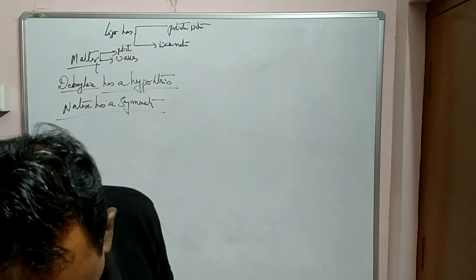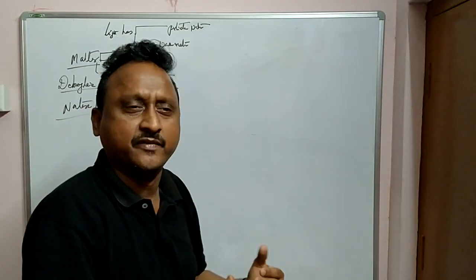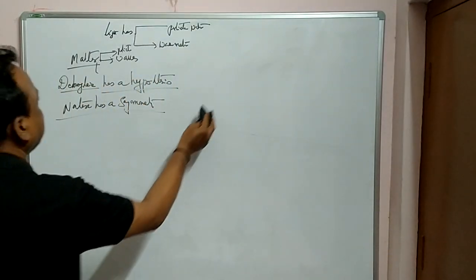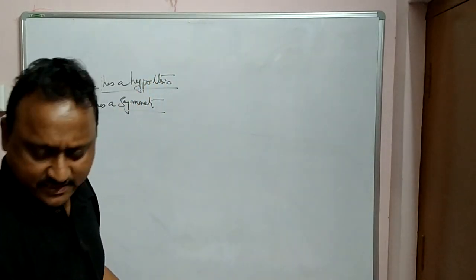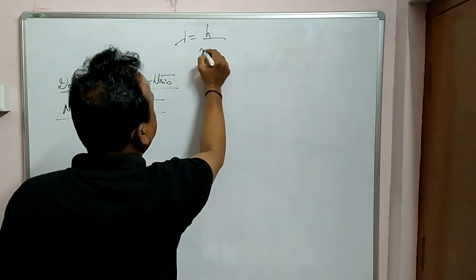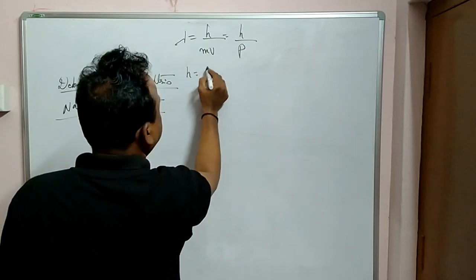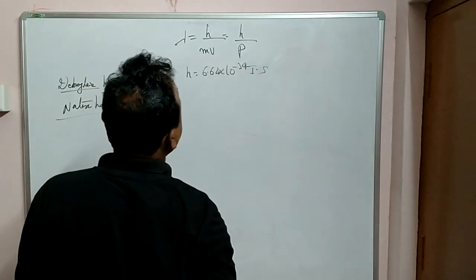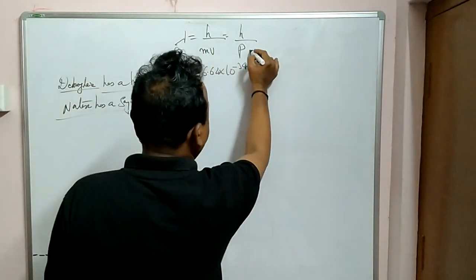Any particle which is moving, any body which is moving, has wave nature, he is saying. Let us try to explain this in detail. So according to de Broglie, lambda is equal to h by mv, or h by p, where h is Planck's constant, 6.62 into 10 power minus 34 joule second. m is the mass of the body, v is velocity, and p is momentum.